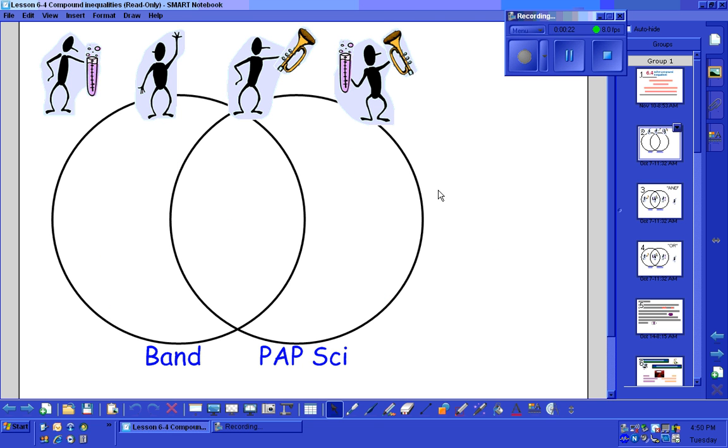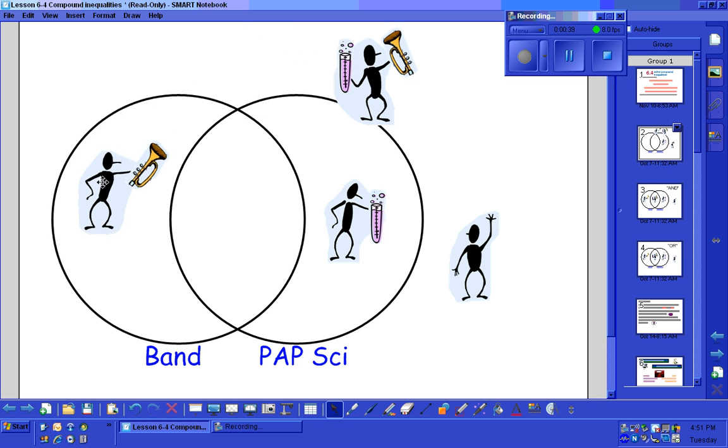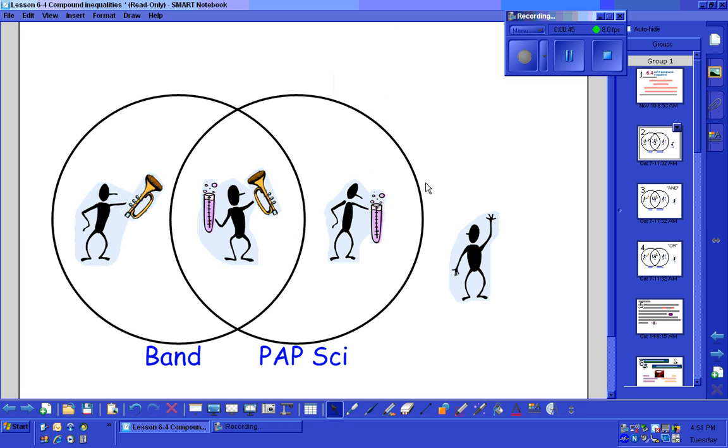Let's start by considering these four students. This little guy has a beaker. He's in science. But since he's not in band, we'll leave him outside the band circle. This student has chosen neither band nor science. He's placed just outside the diagram. This kid plays trumpet, but he's not in science. We'll place him in this portion of the diagram. And finally, this little guy meets both restrictions, so we'll make sure he's in the diagram in both circles.